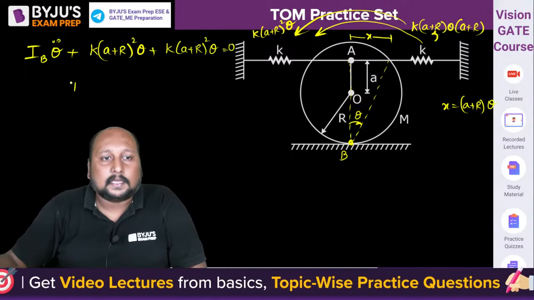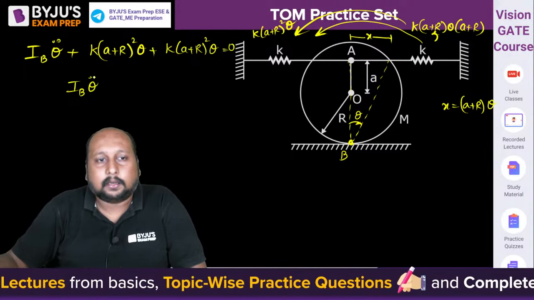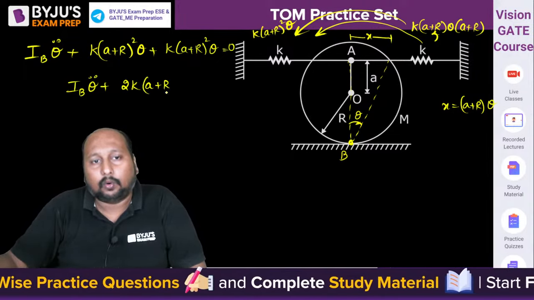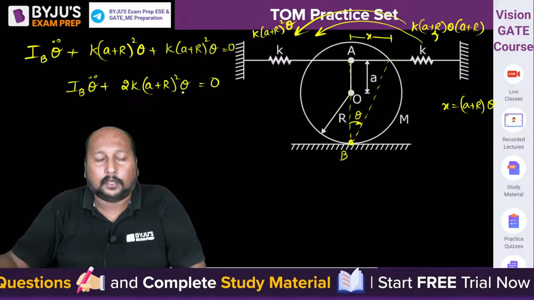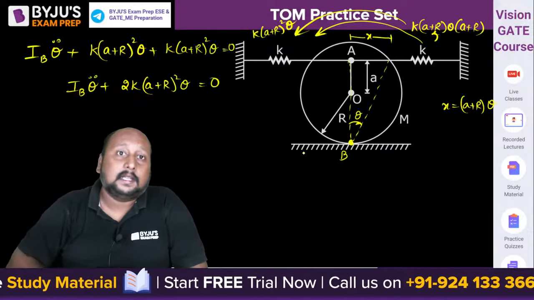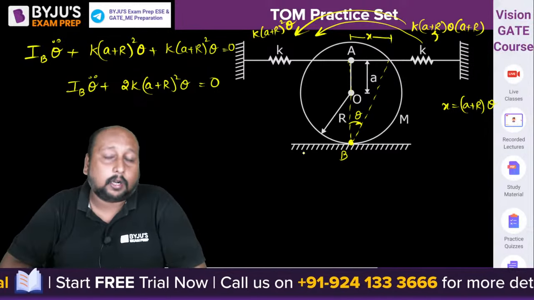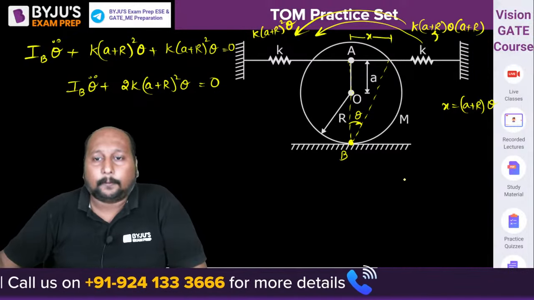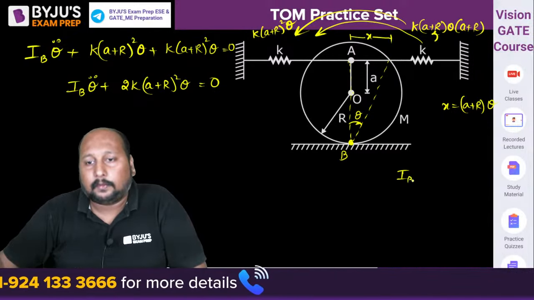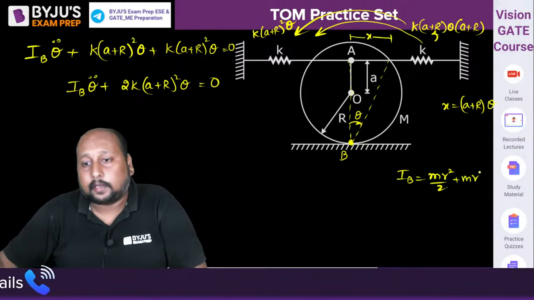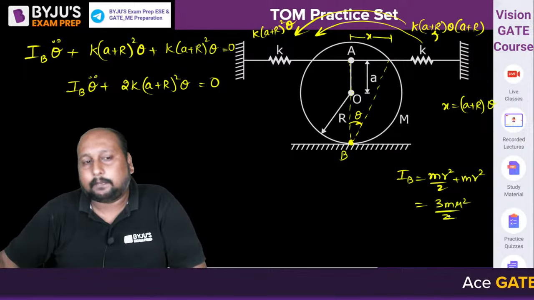So from here, I_B theta double dot plus 2k(a plus r) whole square theta equal to 0. Now what is the mass moment of inertia of a disc rotating about the point of contact? mr square by 2 तो O पे होता है ना? So the moment of inertia at point B is mr square by 2 plus mr square, that is equal to 3mr square by 2. Place it over here.